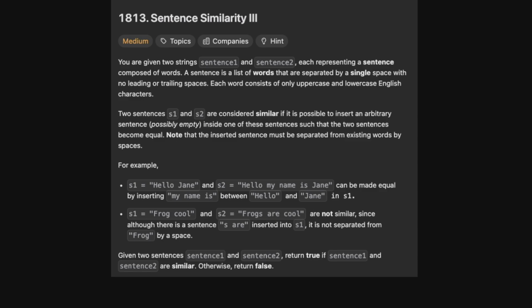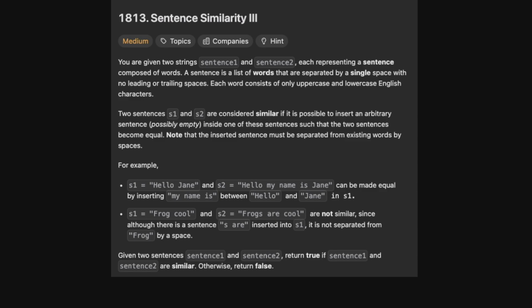Two sentences, S1 and S2, are considered similar if it is possible to insert an arbitrary sentence, possibly empty, inside one of these strings such that the sentences become equal. Note that the inserted sentence must be separated from existing words by spaces. So for example, S1 equals hello Jane, S2 equals hello my name is Jane, and these can be made equal by inserting my name is between hello and Jane in S1.